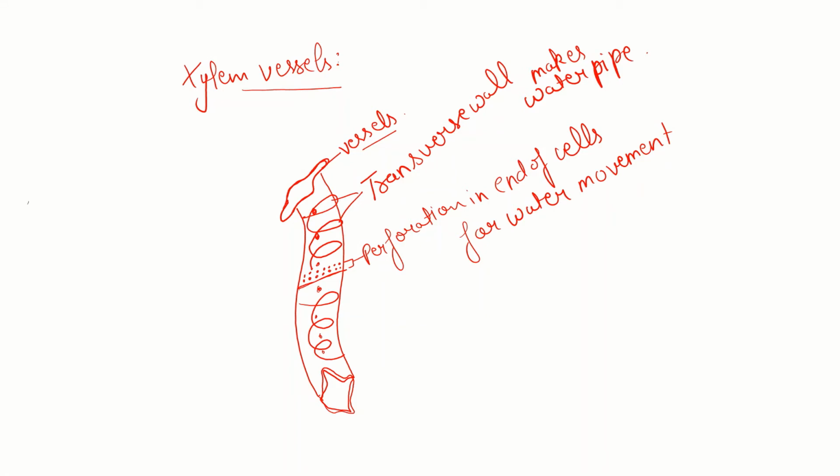Another component of xylem is xylem parenchyma. We know how parenchyma cells look, but the shapes and sizes may vary. Xylem parenchyma have elongated, spherical or oval-like structures, similar to what we saw in parenchyma tissues. Xylem parenchyma are again responsible for storing food and for the production of food. And xylem fibers, short like tracheids, help in mechanical support to the plant.